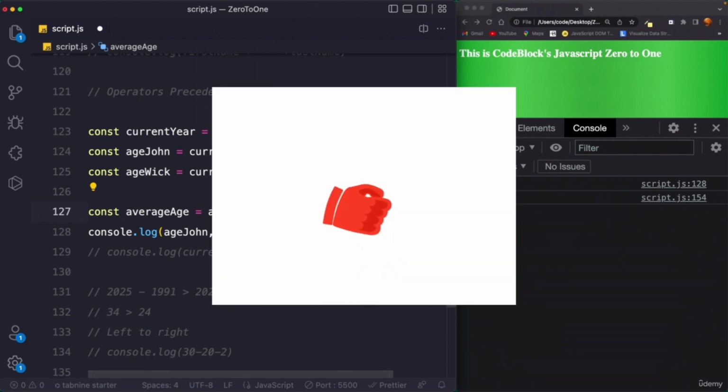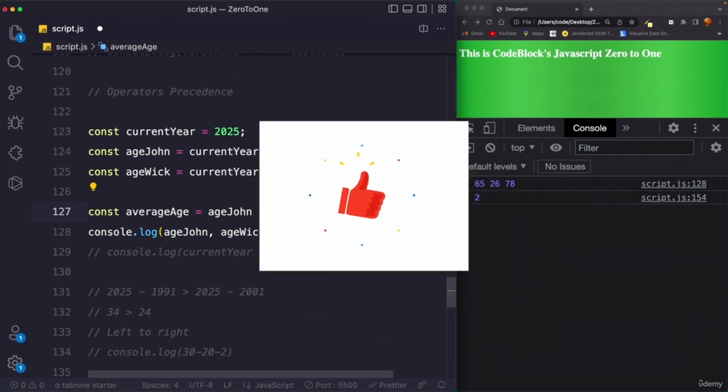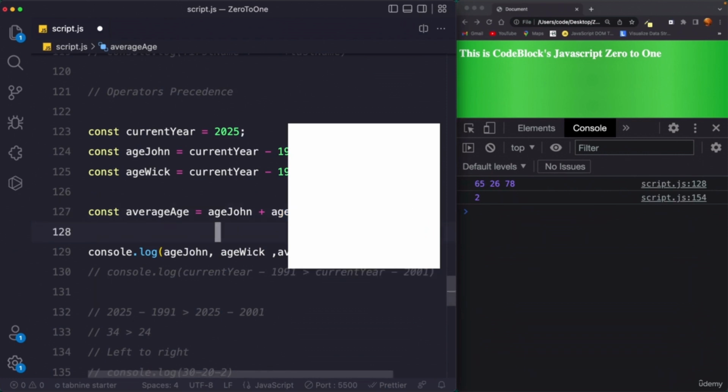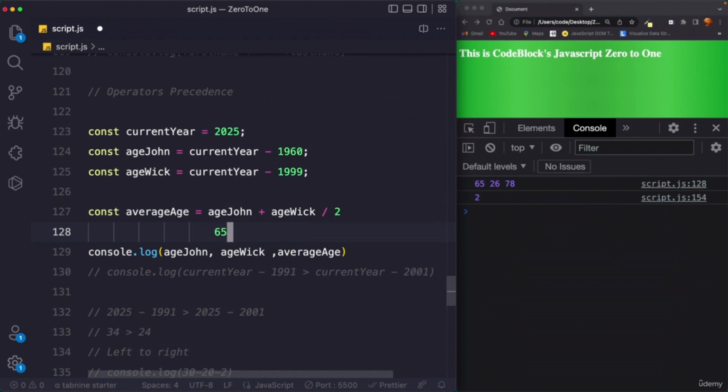So ageWeek is 26, 26 divided by 2 is 13, and then 65 plus 13 is 78. But this formula is wrong. We need to calculate the addition first.